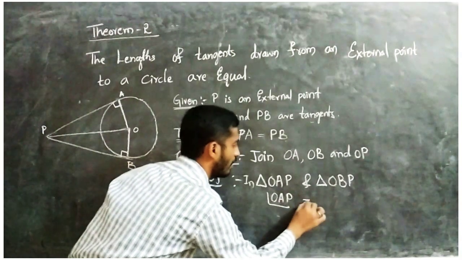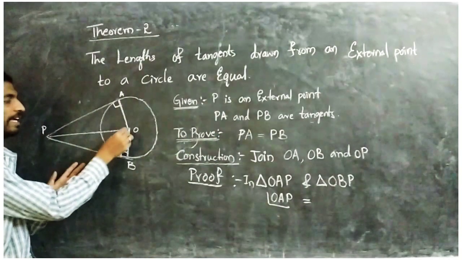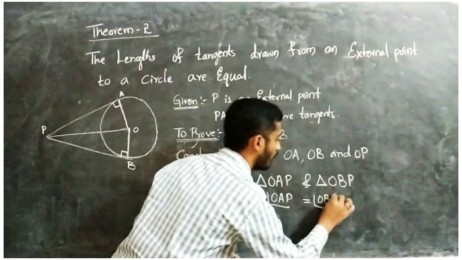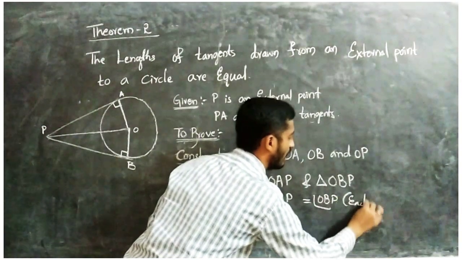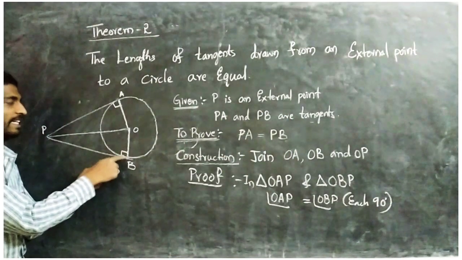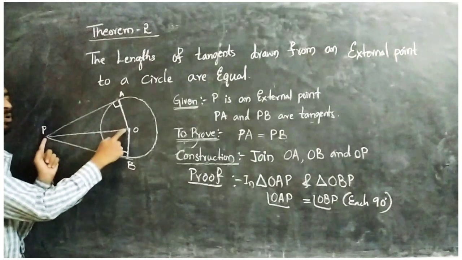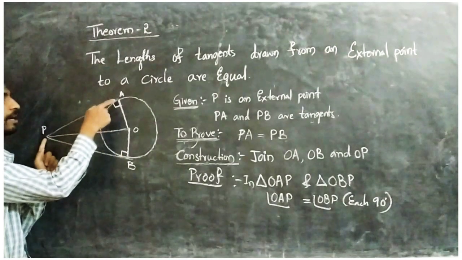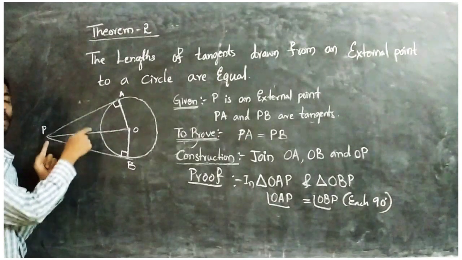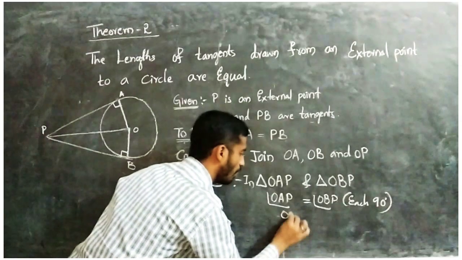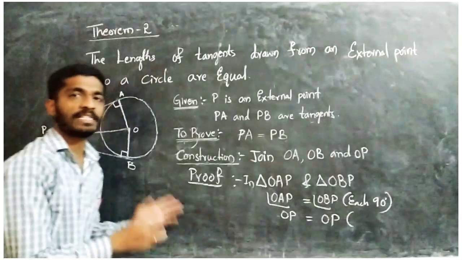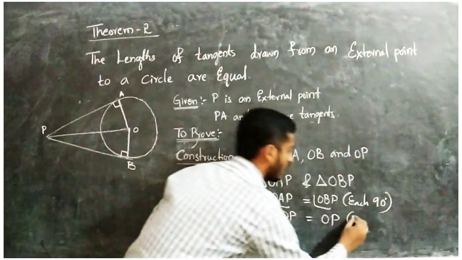Angle OAP equals, here, which triangle? Sorry, angle OBP. So each is 90 degrees. Next, opposite to that 90 degrees, what are we getting here? OP or PO. Similarly, opposite of this 90 degrees we are getting again OP. So OP is common on both triangles. So OP equals OP. This is a common side as well as a hypotenuse also. So I will take it as common side.